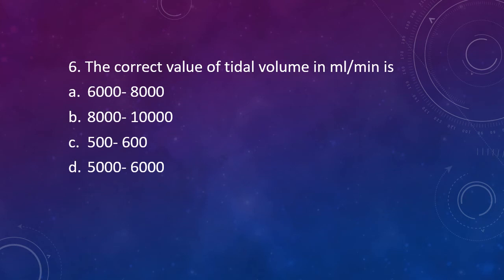Question 6. The correct value of tidal volume in ml per minute is 6,000 to 8,000, 8,000 to 10,000, 500 to 600, 5,000 to 6,000. The correct answer is option A, 6,000 to 8,000. 500 ml is the tidal volume per breath. 6,000 to 8,000 is tidal volume in 1 minute.